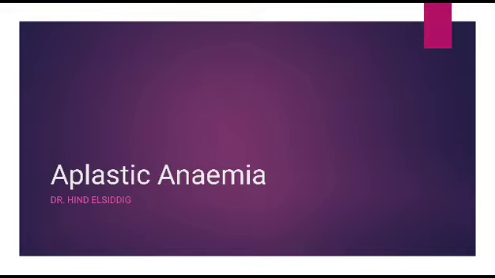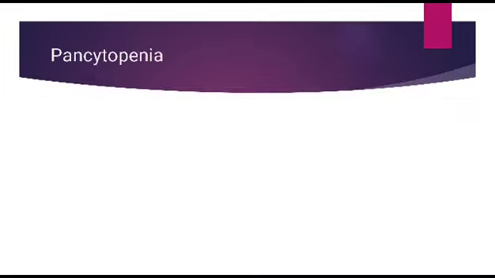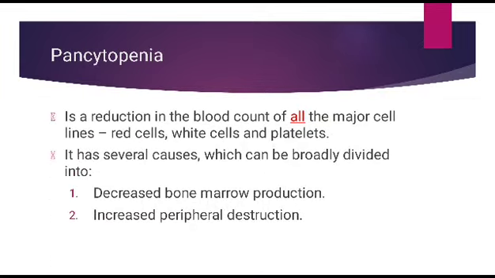We are going to discuss aplastic anemia. The word aplasia means no synthesis or absence of production of cells. Pancytopenia means stop of synthesis of all or decrease number of all the blood cell lines, namely the RBCs, the white blood cells, and the platelets.